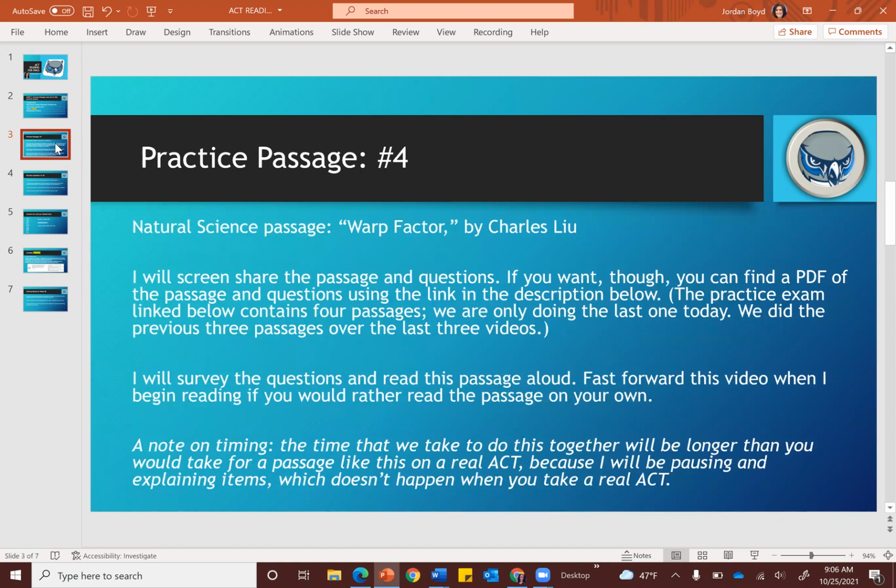Our passage this week is a natural sciences passage called Warp Factor, written by Charles Liu. Here in a moment, I'm going to screen share the passage and questions. But if you want, you can find a PDF of the passage and the questions in the link in the description below. The practice exam link below does have 4 different passages. We are only doing the last one today. We did the previous 3 over the last 3 videos.